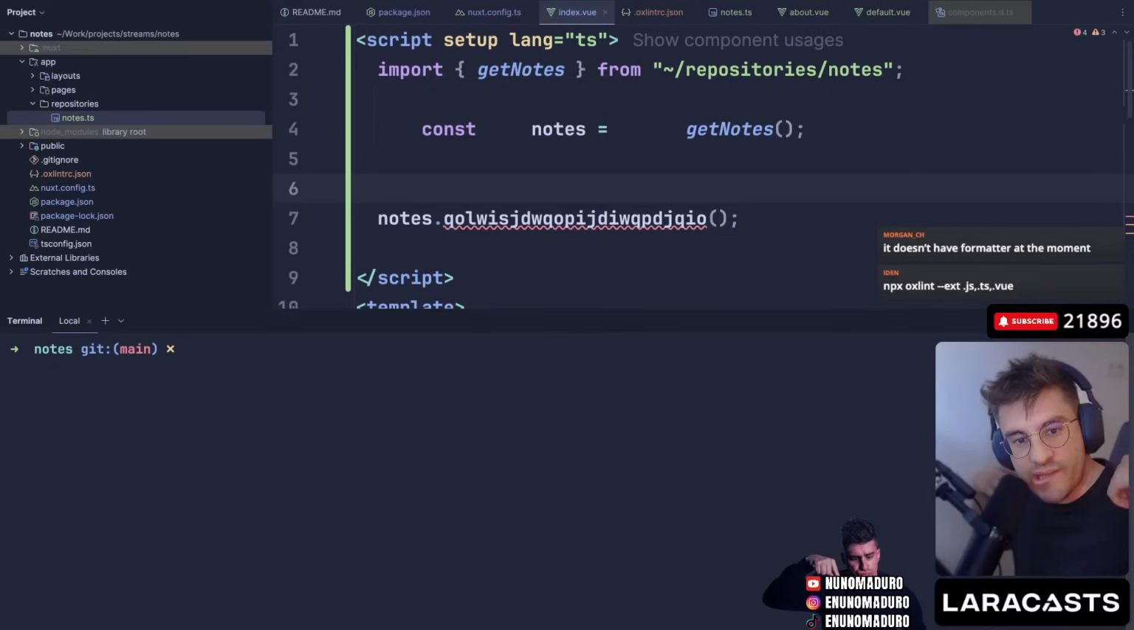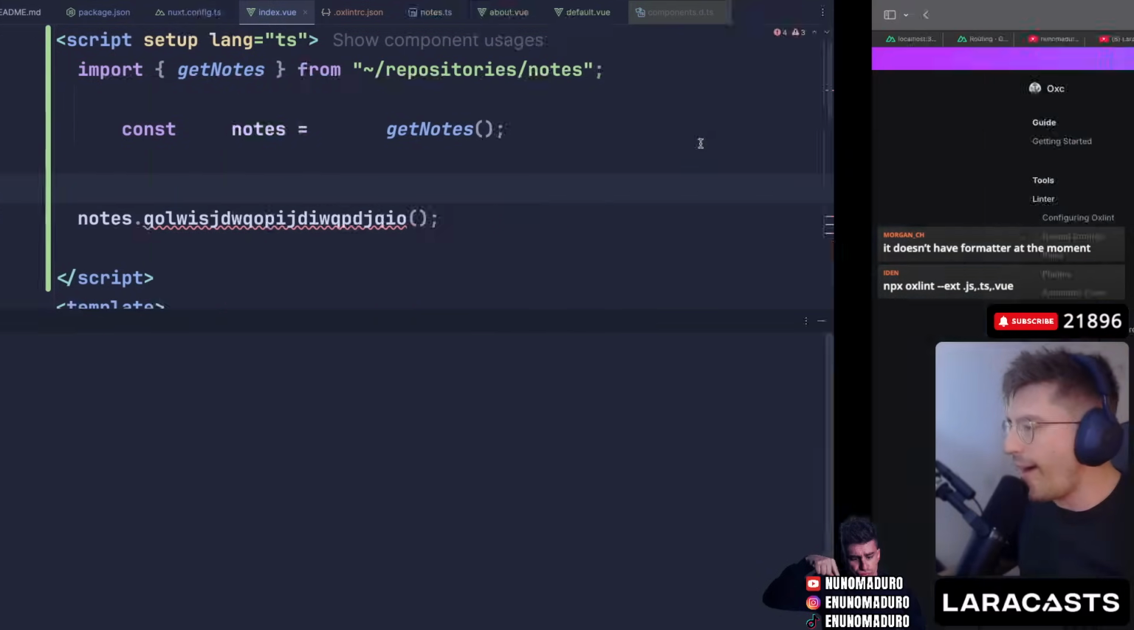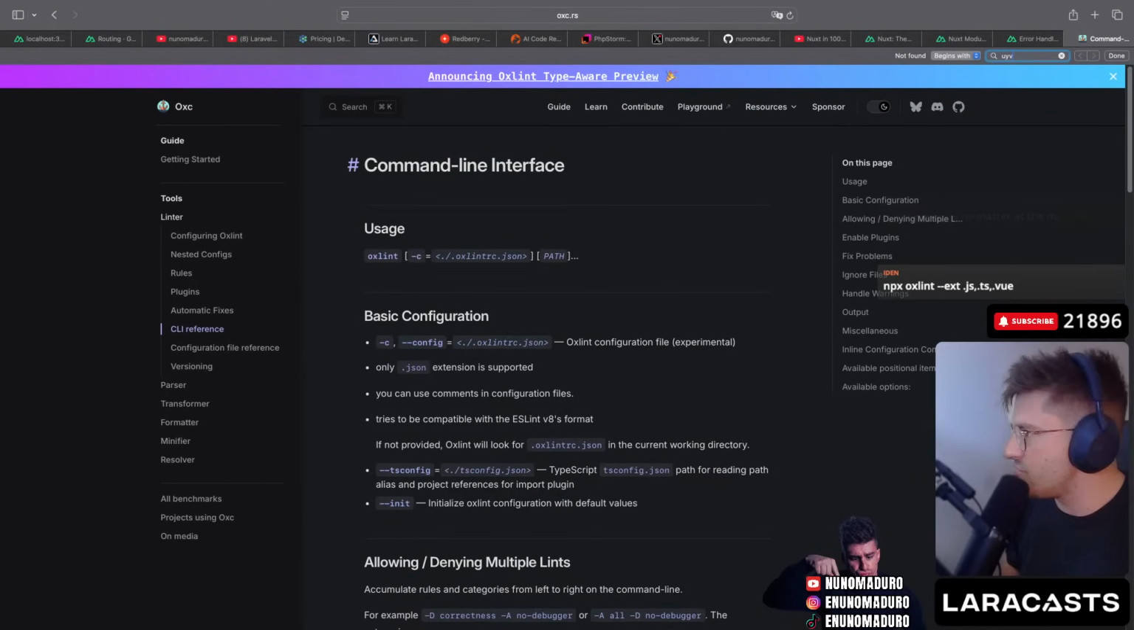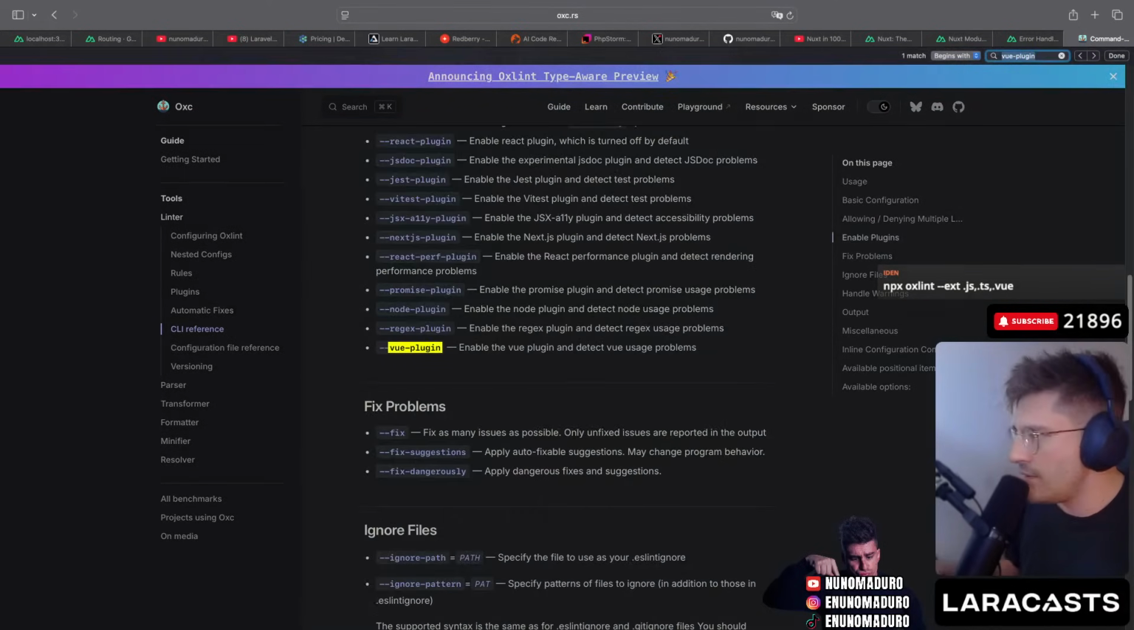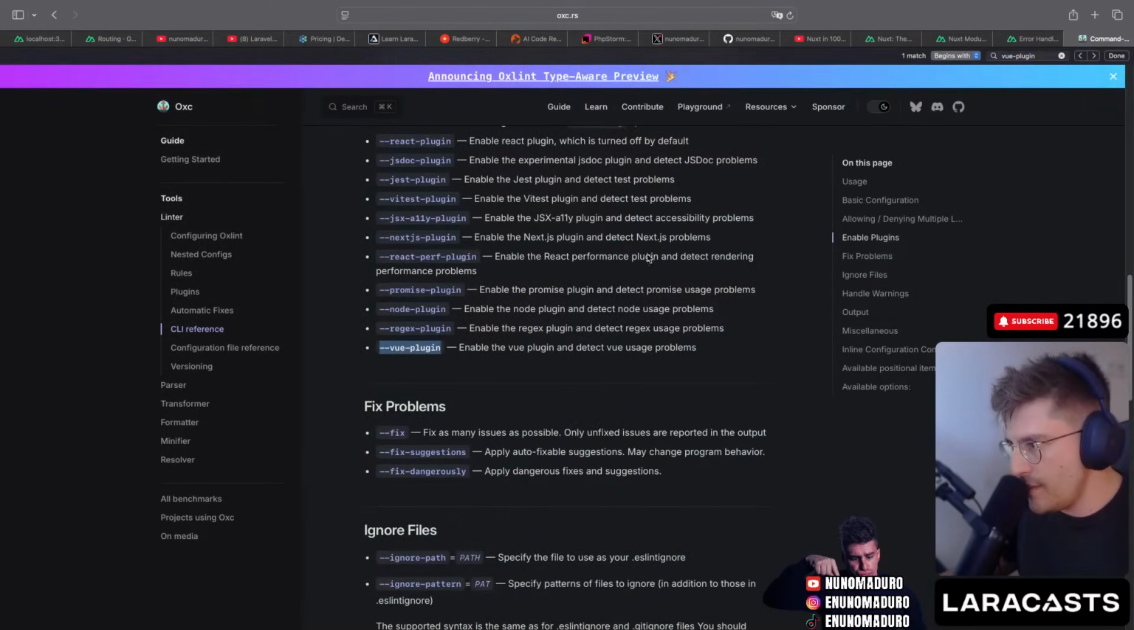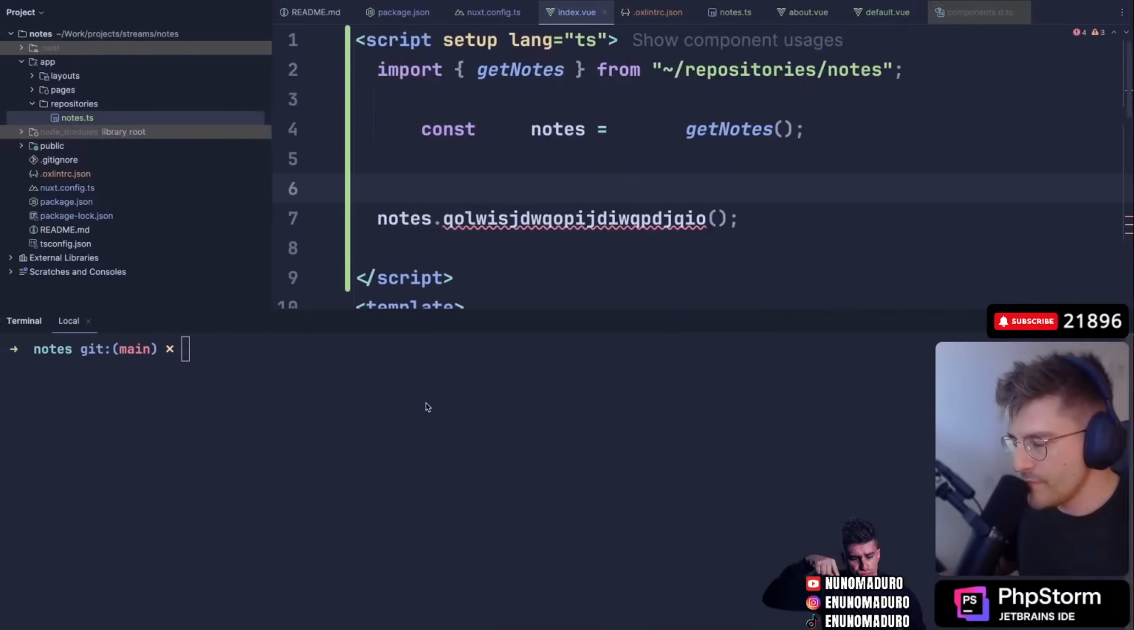So I need to install the Vue plugin. Why do I need to do that? Like, just seriously. Okay, I need to do that apparently. I came from a world where things just work. Like, why do I need to do that?